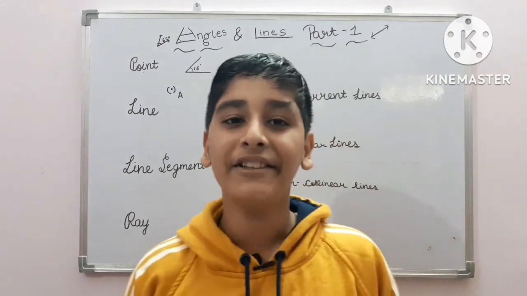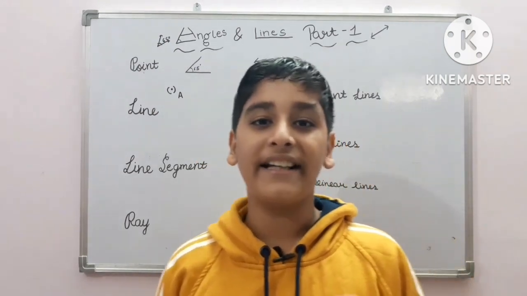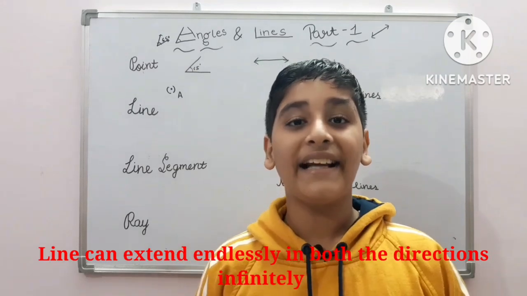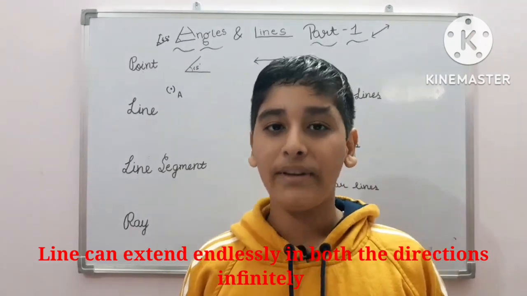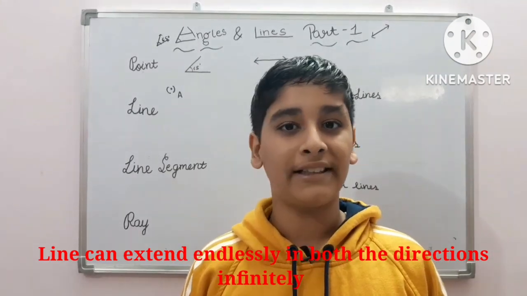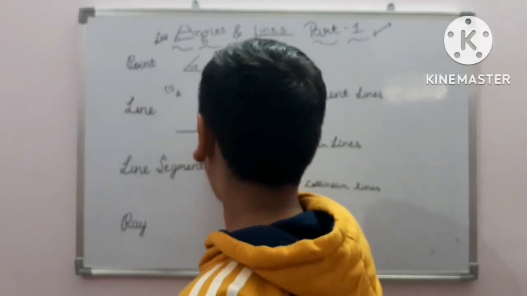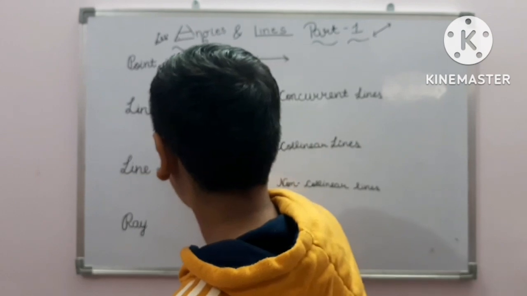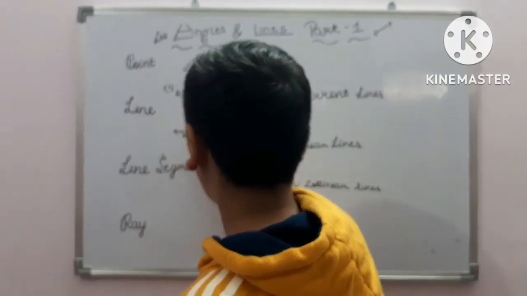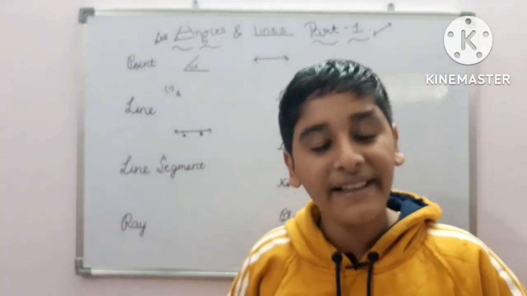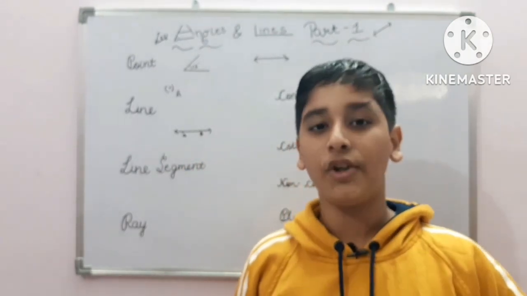So now let us talk about lines. A collection of points make a line, and a line can extend endlessly in both the directions. It has no fixed length. Let me draw a line. Suppose this is a line. Although we add points in between the lines, still the line would not stop.